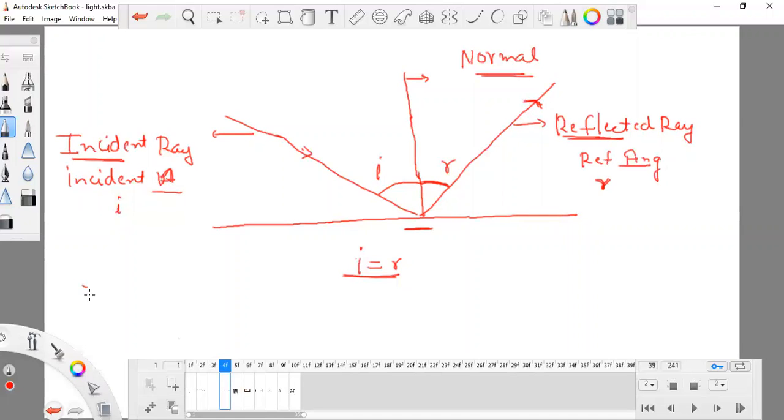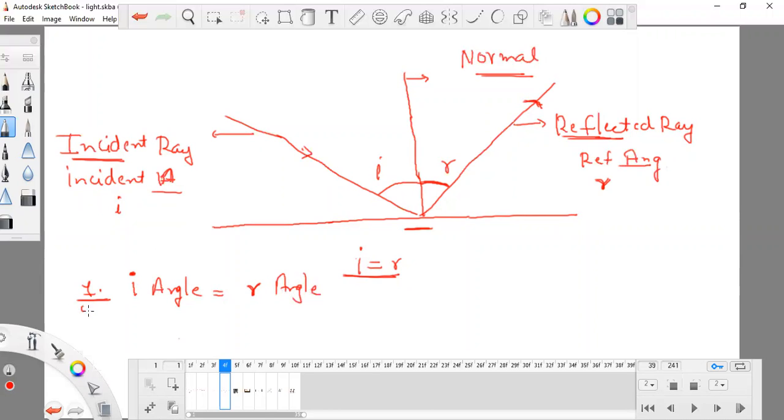So we have learned two things. First, the angle of incidence is equal to the angle of reflection.